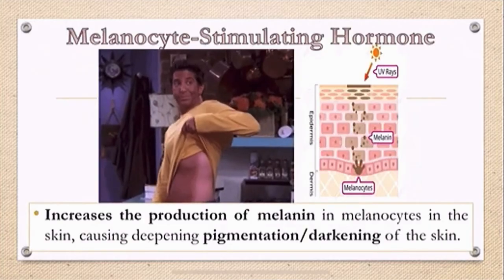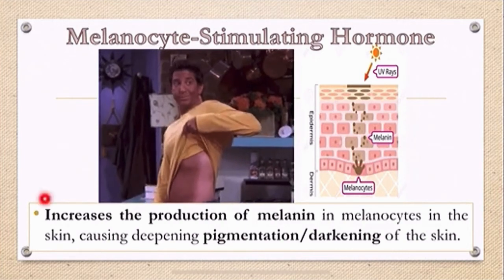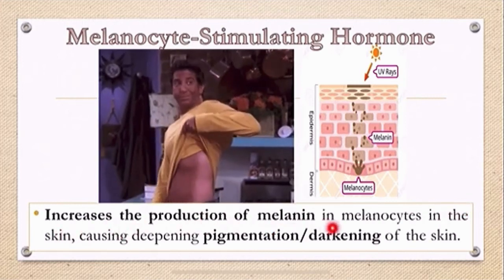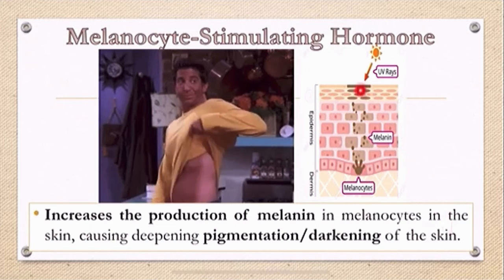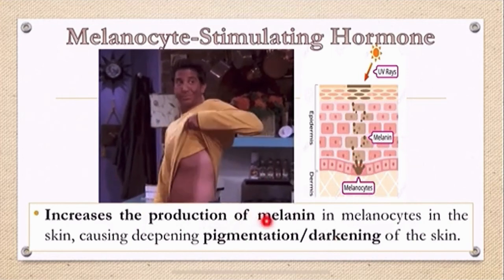Last would be your melanocyte stimulating hormone. So your MSH will increase the production of melanin in melanocytes of the skin, causing deepening pigmentation or darkening of the skin. As you can see here, the UV rays will stimulate your melanocytes in your epidermis, and then it will release melanin that will cause the dark pigmentation of the skin.